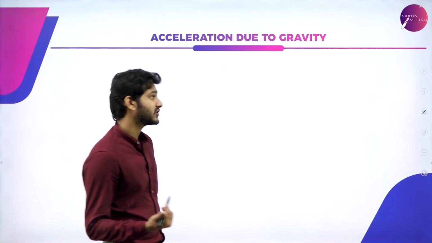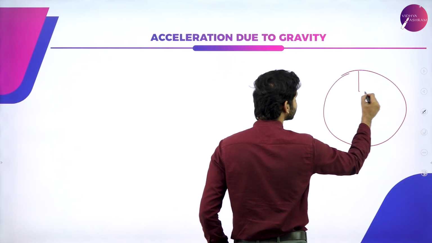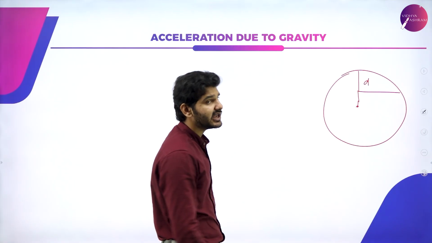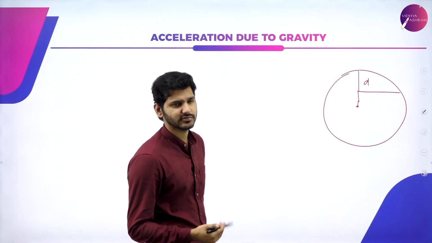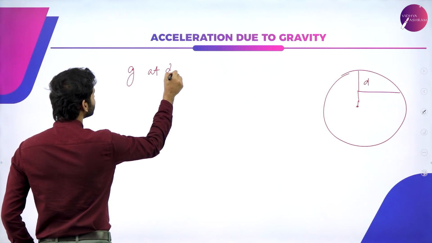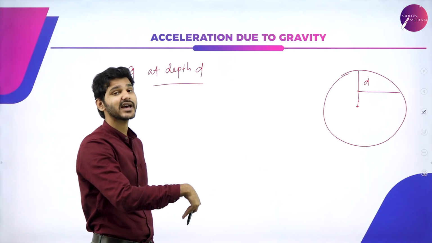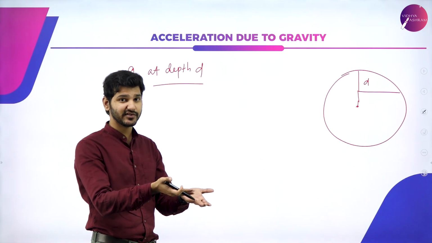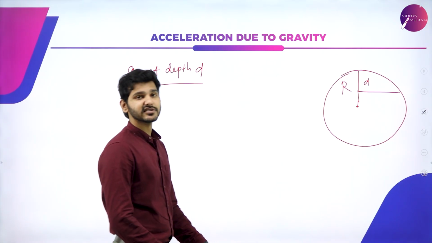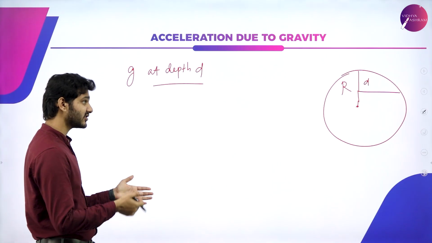Now the second case, which is much simpler: what happens to acceleration due to gravity at a depth, let's say, of d? If this is the radius of the planet, I'm standing at a depth of d. Instead of going up, we are going inside the Earth. What happens to the acceleration due to gravity? Sir, it increases because r is becoming less. So the acceleration due to gravity has to increase. Let's see if it increases or decreases.